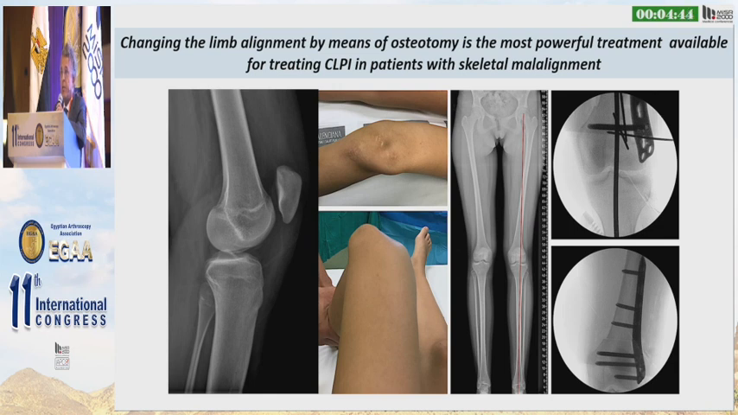Osteotomy will change the quadriceps direction and therefore the force acting on the patella. If we operate on an MPFL without changing what is responsible for the MPFL deficiency, we obtain bad results.